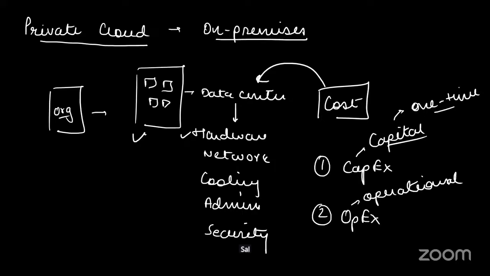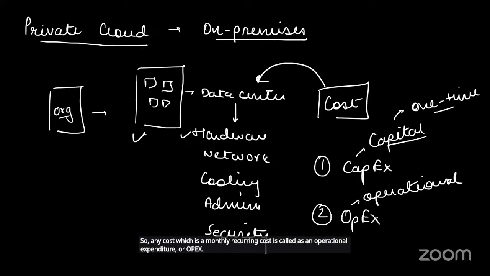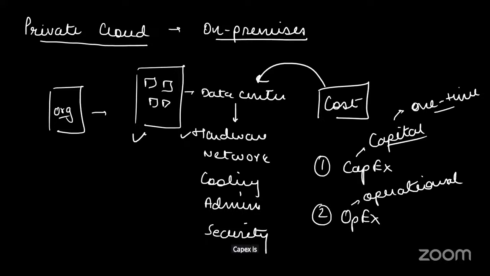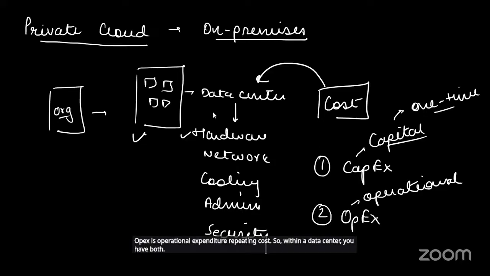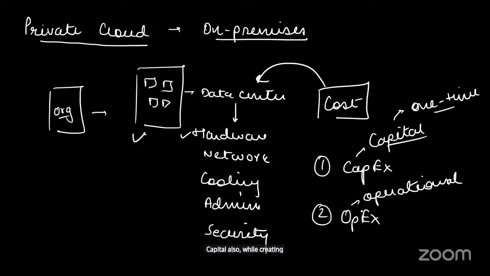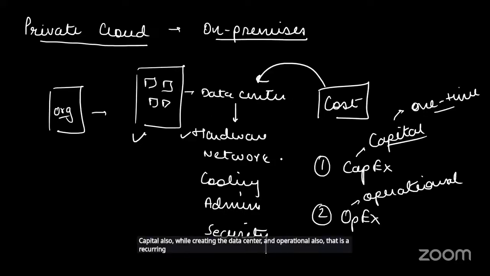Hardware change. Salaries to the admins. Electricity cost you need to give. Electricity cost, internet cost. So any cost which is a monthly recurring cost is called an operational expenditure, or OPEX. CapEx is capital expenditure, one-time investment, initial investment. OPEX is operational expenditure, repeating cost. So within a data center, you have both capital expenditure while creating the data center and operational expenditure also. That is a recurring cost.